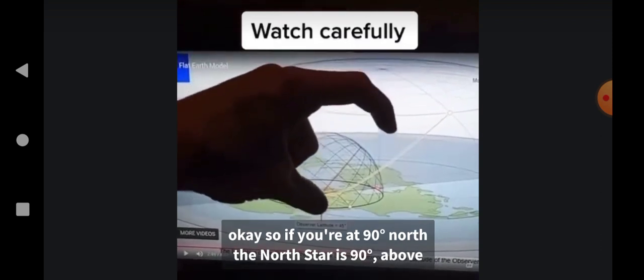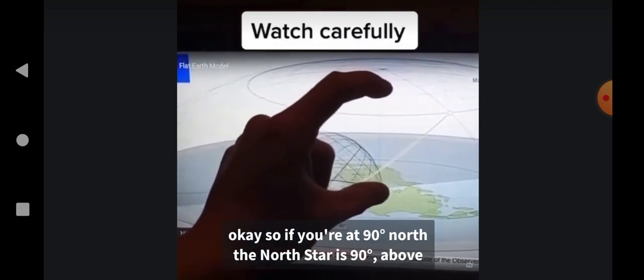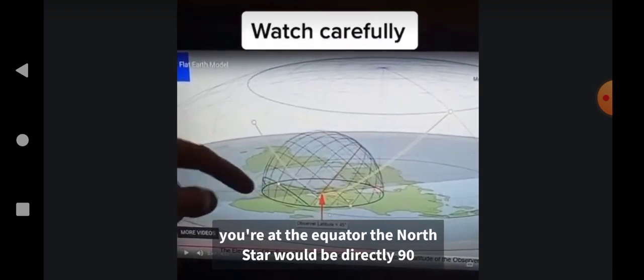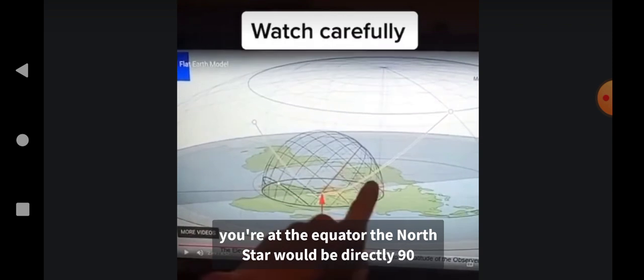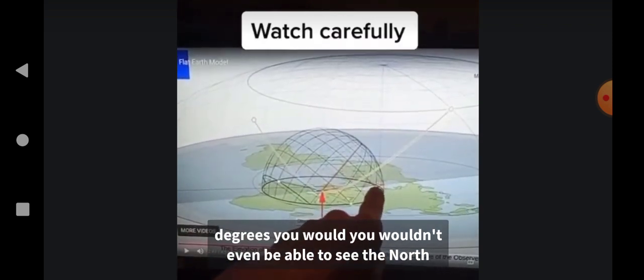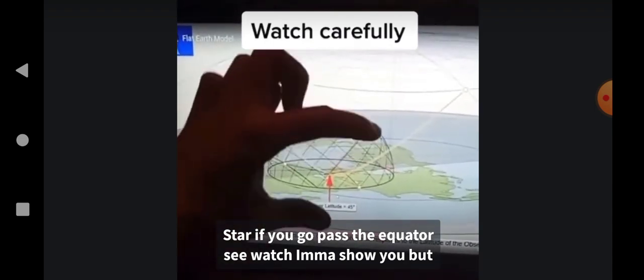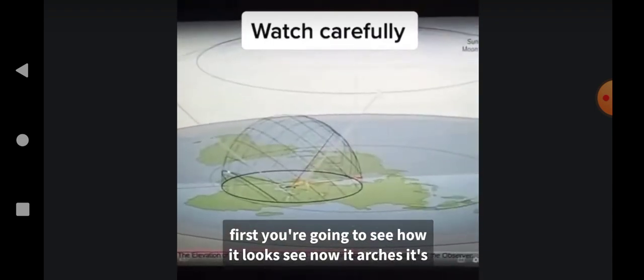Okay? So if you're at 90 degrees north, the North Star is 90 degrees above your head. At 45 degrees, then it's 45 degrees above your head. Now if you're at the equator, the North Star would be directly on the horizon. You wouldn't even be able to see the North Star if you go past the equator. See? Watch, I'm going to show you. But first you're going to see how it looks.